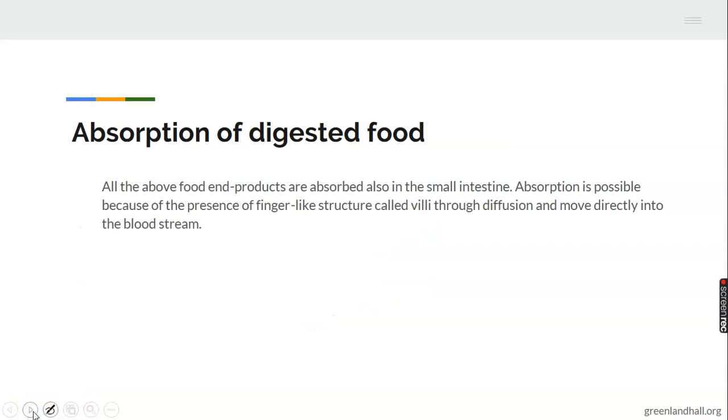Now let's look at absorption of digested food. All the above food end products are absorbed in the small intestine. Absorption is possible because of the finger-like structures called villi, which occurs through diffusion. Villi are on the surface of the small intestine. They help to absorb all these food products directly into the bloodstream. Those are the end products that the body needs, not the large amount of food you have eaten, but the end products that you have absorbed into the bloodstream.